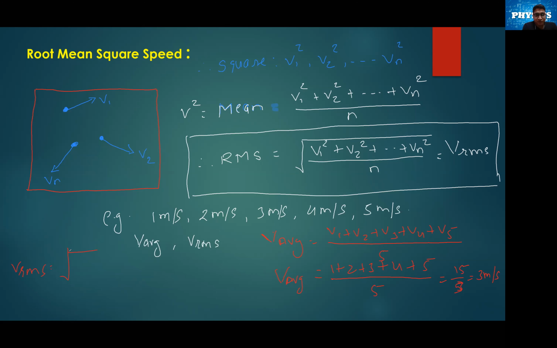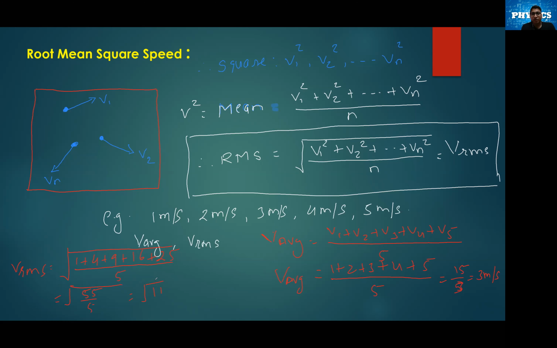square root of 1 square, that is 1, square of 2 will be 4, square of 3 will be 9, square of 4 will be 16, and that of 5 will be 25, dividing with the number of molecules, 5. That is root of 1 plus 4 is 5, plus 9 is 14, plus 16 is 30, plus 25, that is 55. So 55 divided by 5, that is going to be root of 11.